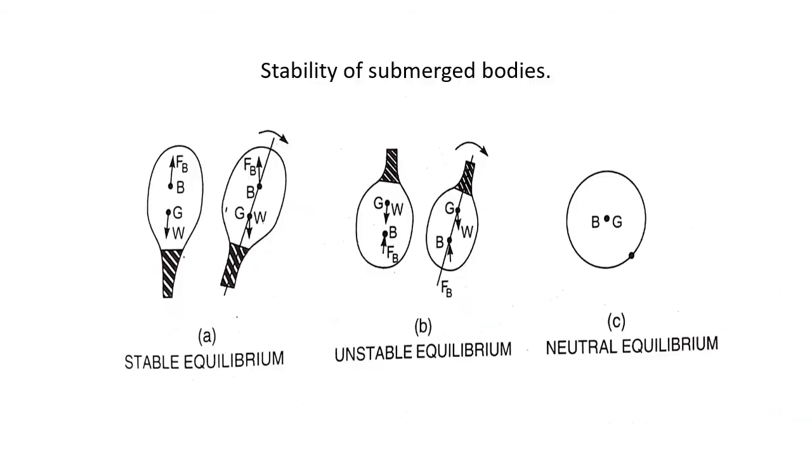So next we will study what we mean by stability of submerged bodies. First, what do we mean by stability? Stability means when the body is given a small disturbance and the body returns to its original position after a slight disturbance, then that body is called a stable body.